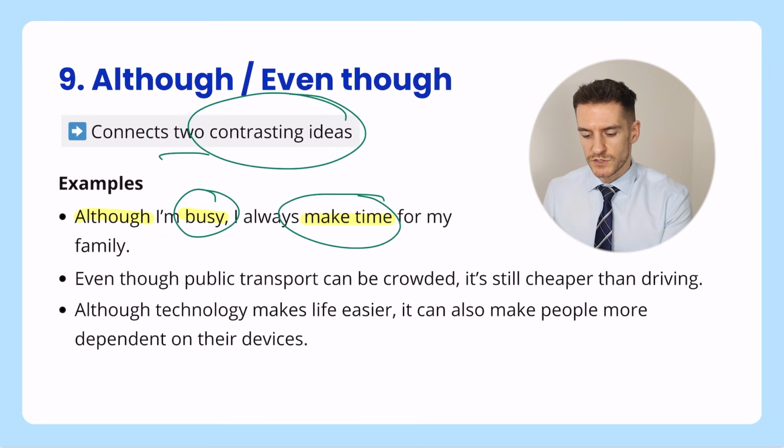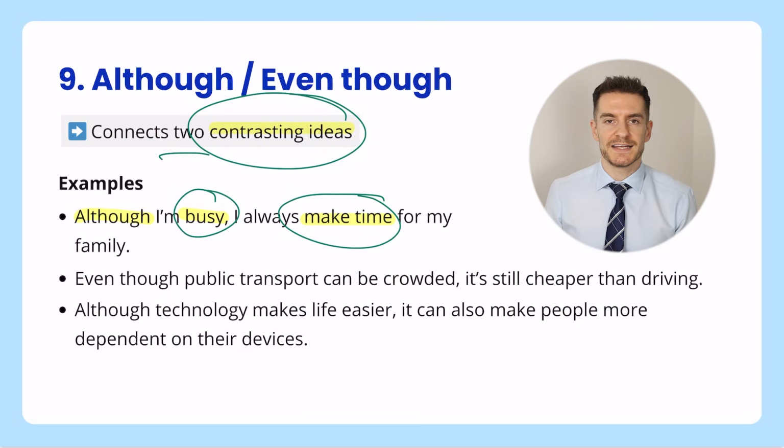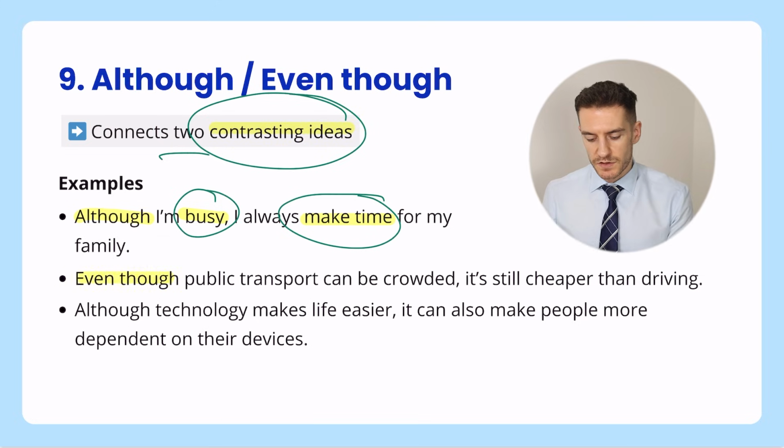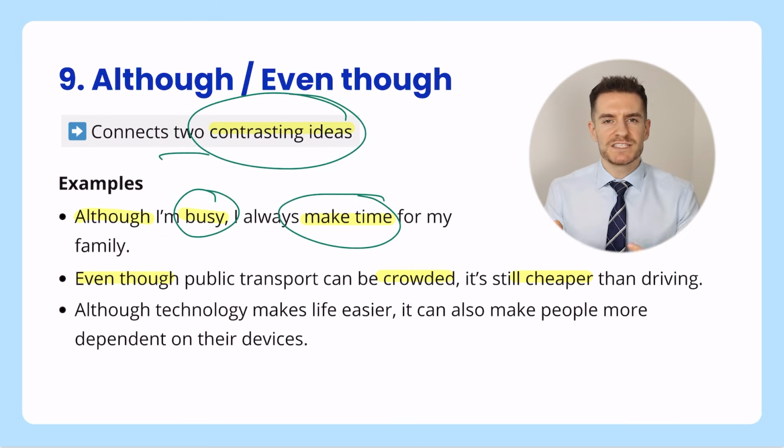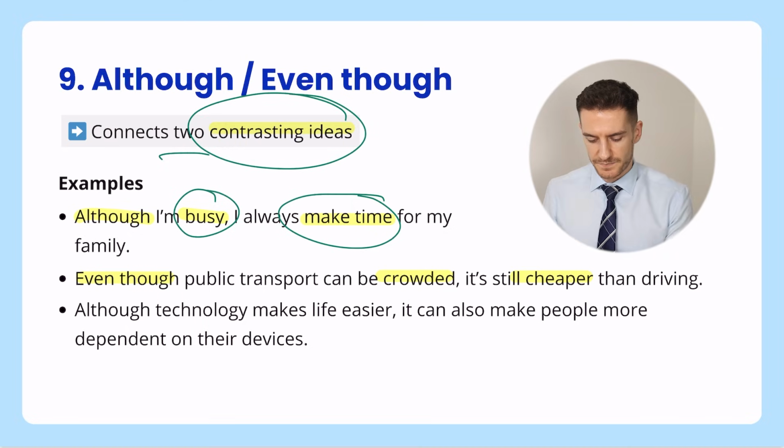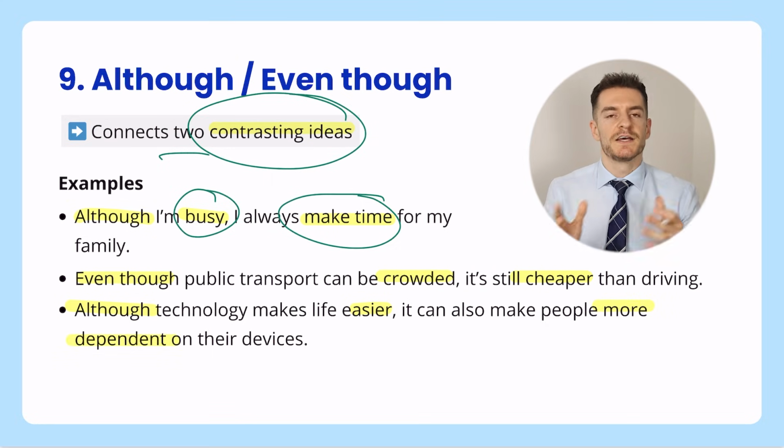And remember, that's why we use this phrase, contrasting ideas, different ideas. Even though public transport can be crowded, it's still cheaper than driving. So public transport being crowded, that's sort of a negative thing. But if we say it's cheaper, that's sort of a positive thing. So they're contrasting ideas. They are different. And last one here, although technology makes life easier, it can also make people more dependent on their devices. So again, we've got a positive with a negative.